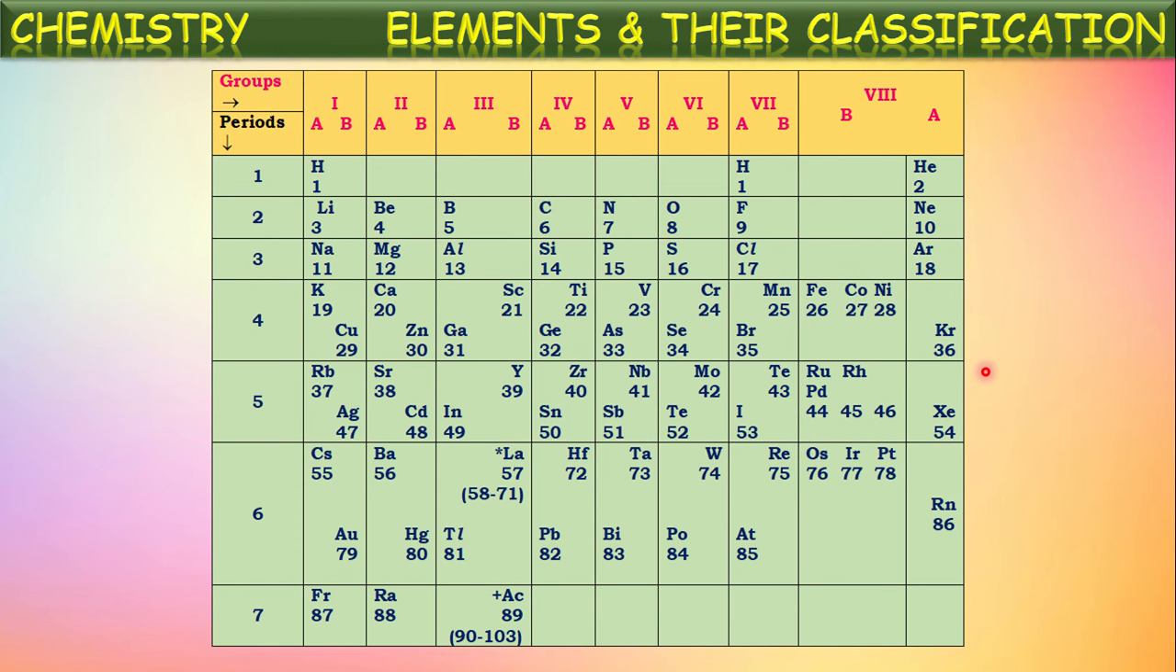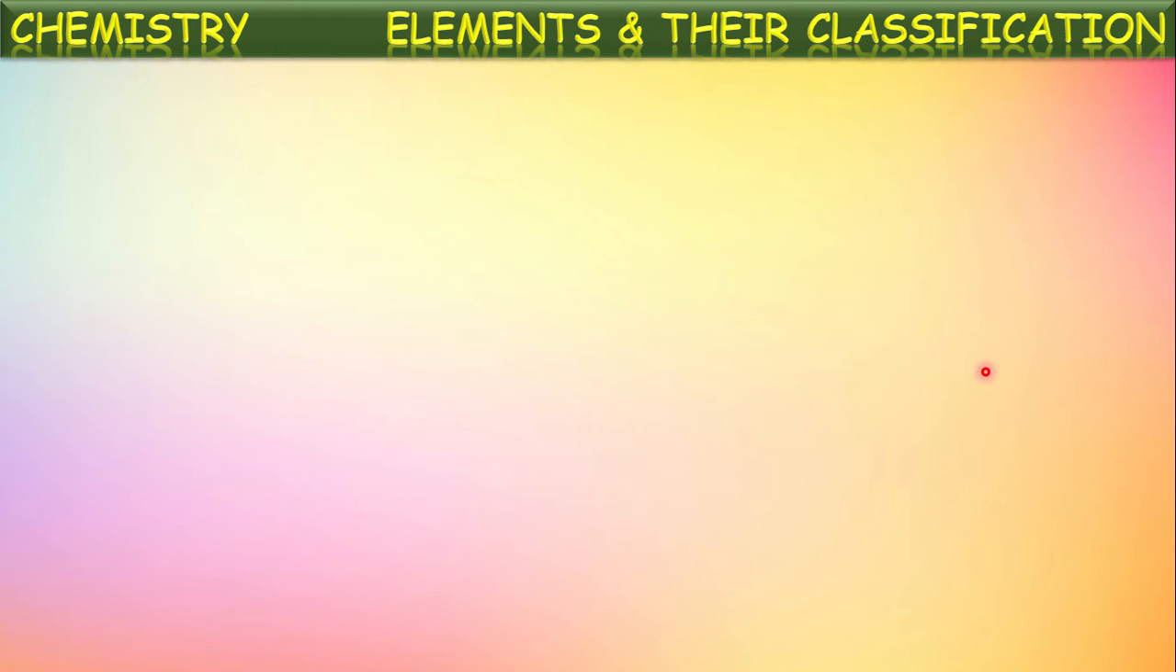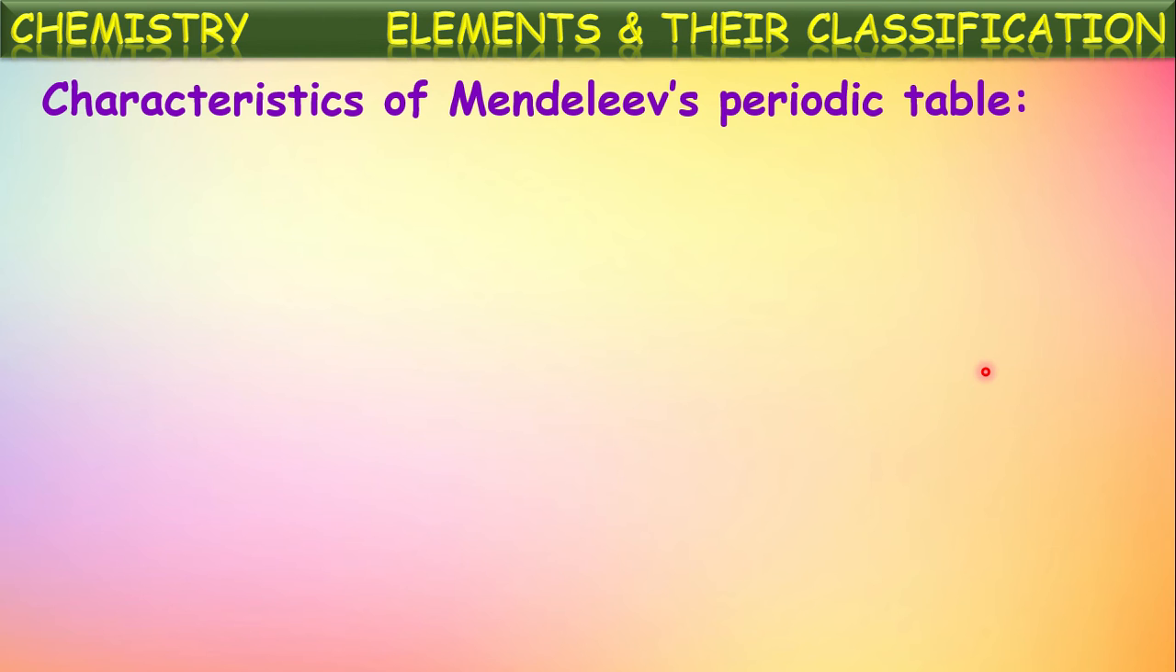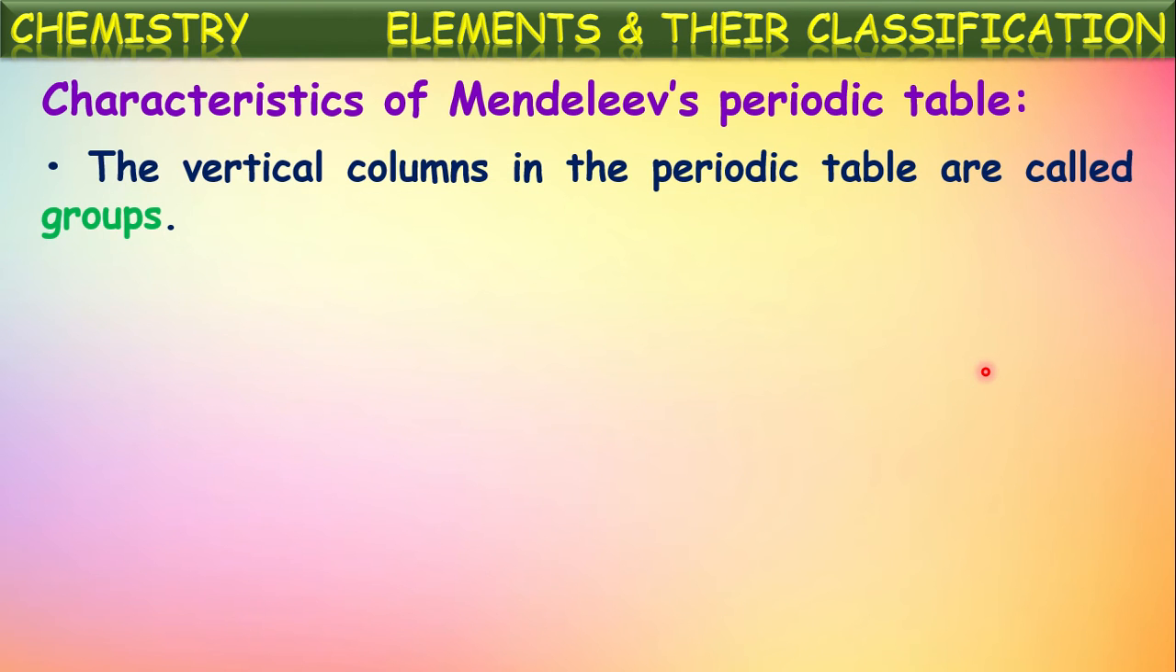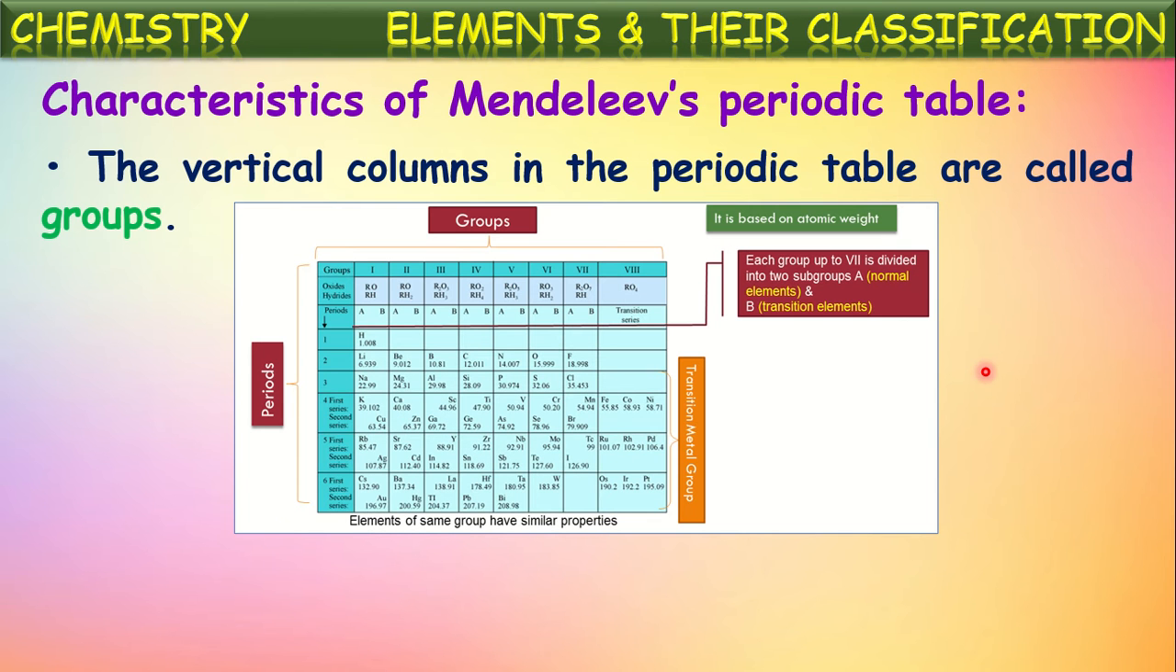Now let us see the explanation about this periodic table. That we say as the characteristics of Mendeleev's periodic table. In this, the vertical columns in the periodic table are called groups. See here, there are 8 vertical columns. These vertical columns in the periodic table are called groups.